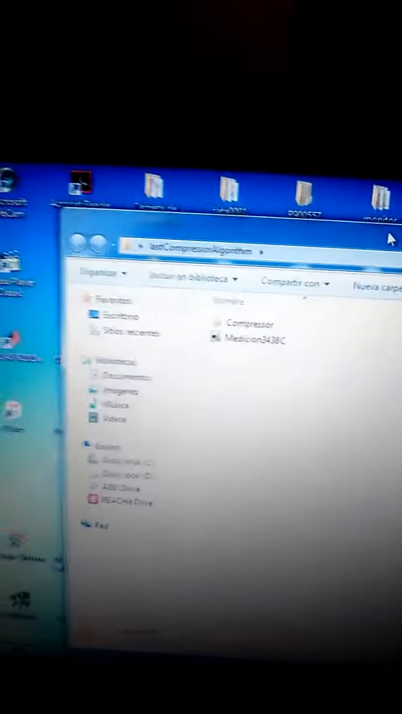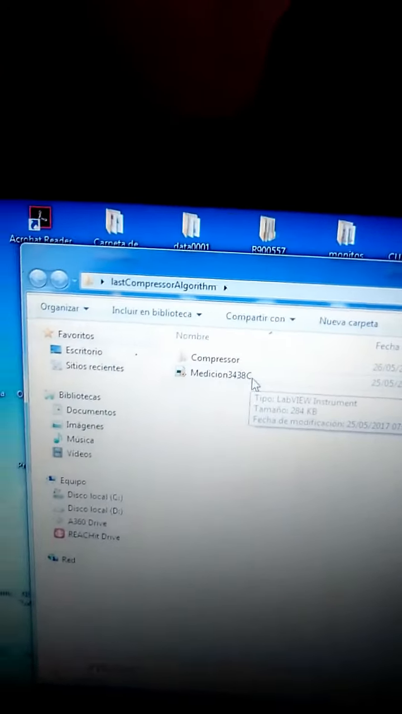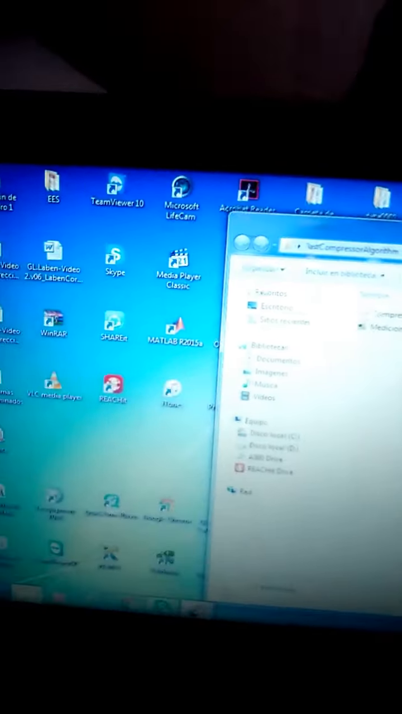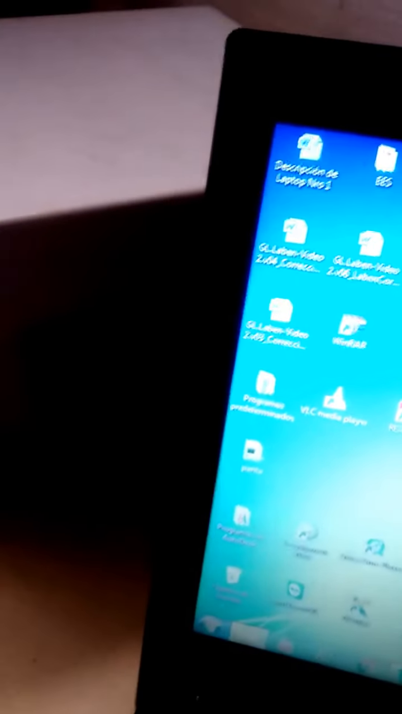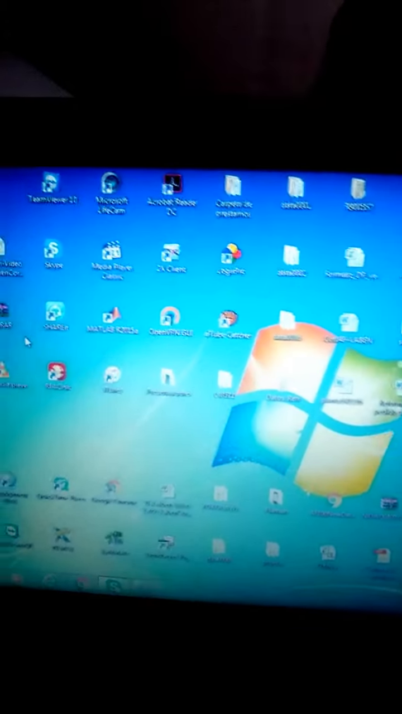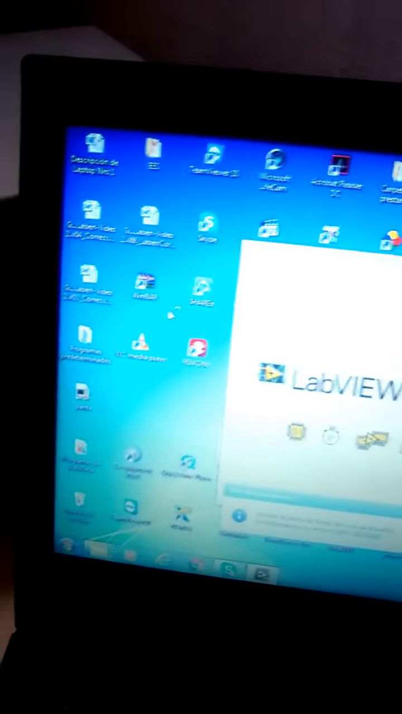Okay, so how do we open this? I suggest you do not open it directly, because you will get errors. We need to look for the computer which has control of this algorithm, which is the MyRio inside this, connected of course with this processor. Not now. So we look to open LabView. It will open. We need to wait.